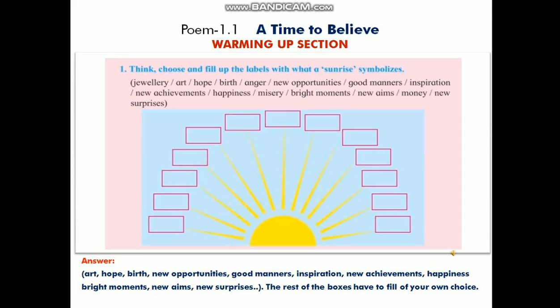The answers are art, hope, birth, new opportunities, good manners, inspiration, new achievements, happiness, bright moments, new aims, and new surprises. The rest of the 2 boxes you have to fill of your own choice.